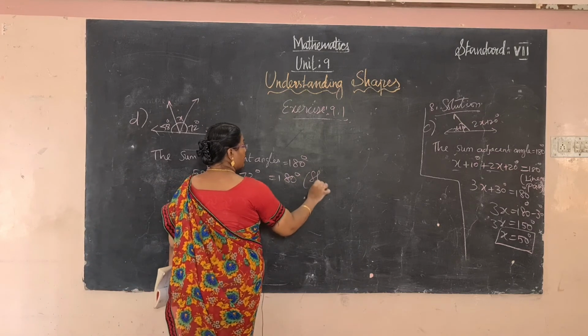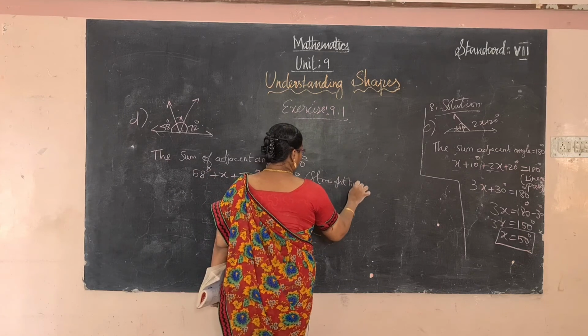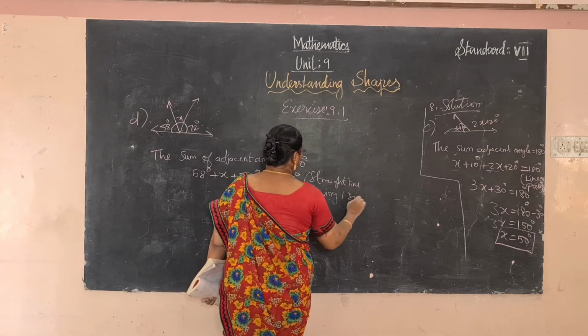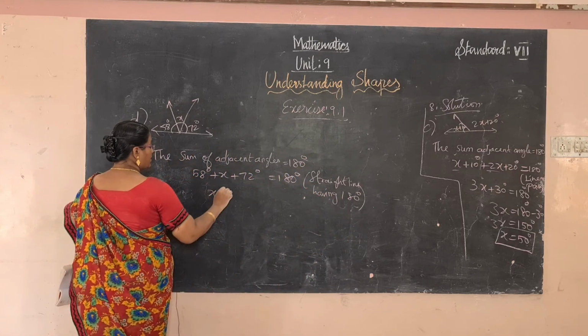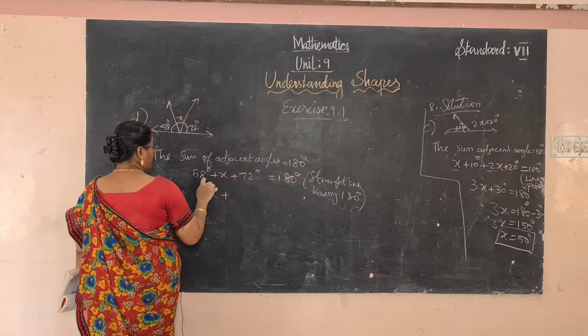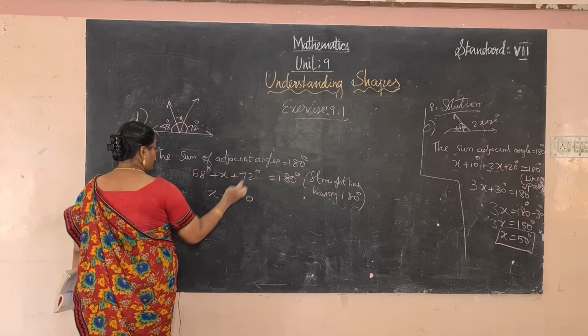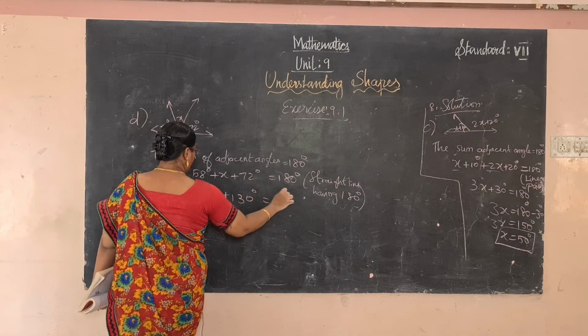Here a straight line has 180 degrees. So add these two values, 58 plus 72 is 130, equal to 180 degrees.